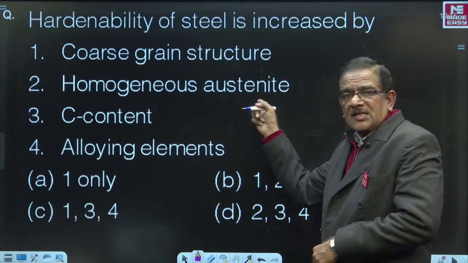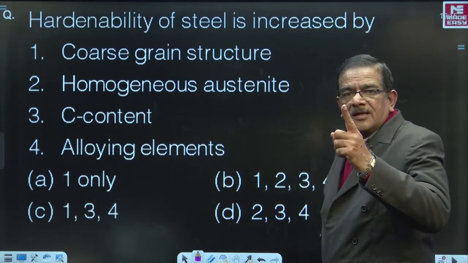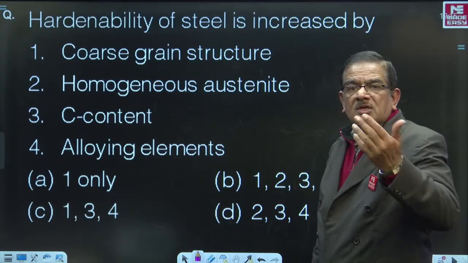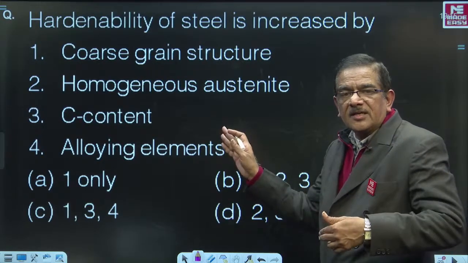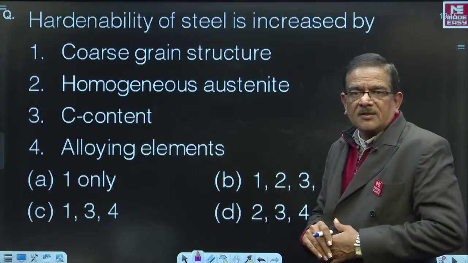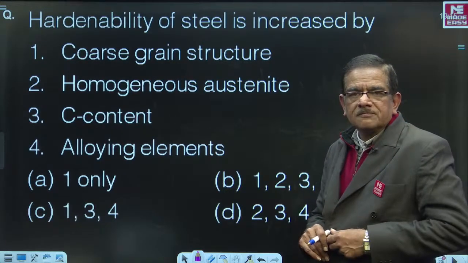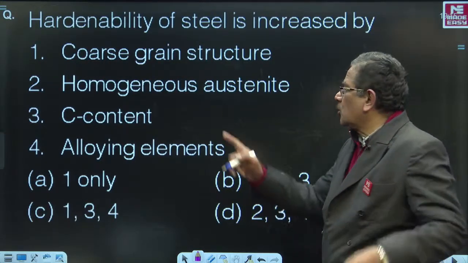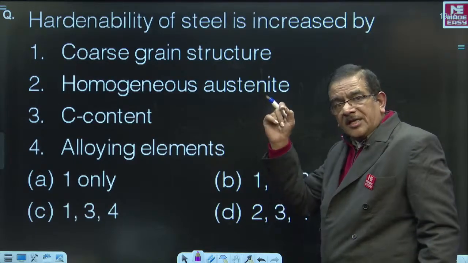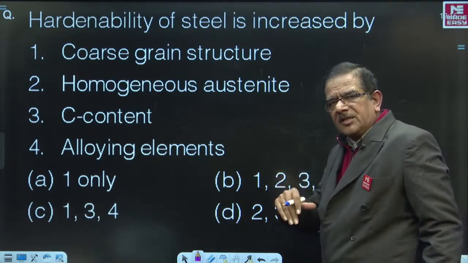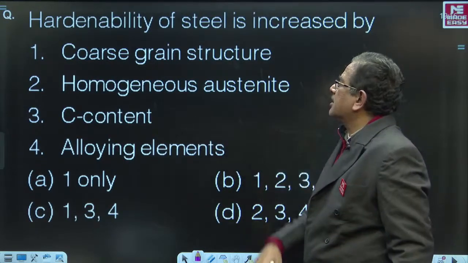Similarly, homogeneous austenite means single phase austenite, right? If there is any pro-eutectoid phase associated with austenite, that is called heterogeneous austenite. That heterogeneous austenite will increase the critical cooling rate, therefore reduce the hardenability. Only homogeneous austenite will decrease the critical cooling rate and increase the hardenability. Similarly, carbon content.